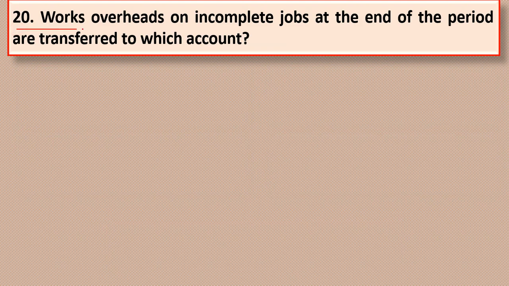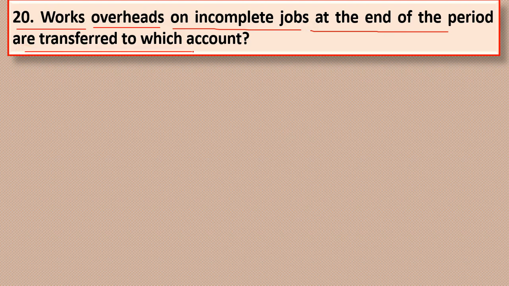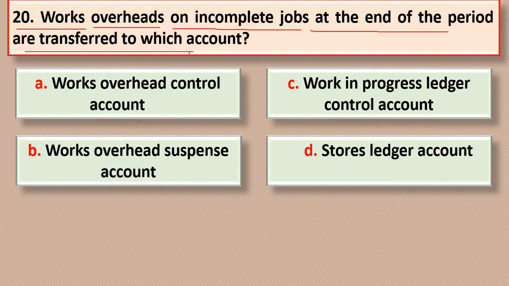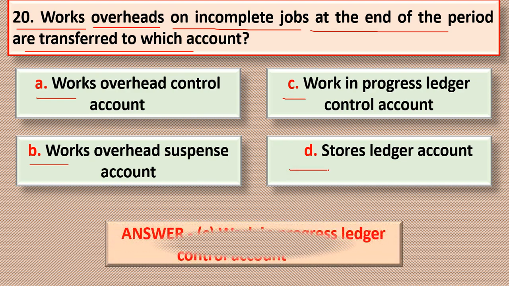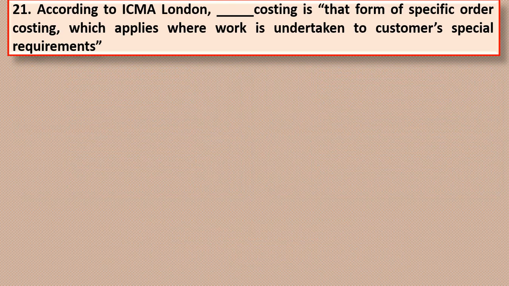Question number 20. Works overhead on incomplete job at the end of the period are transferred to which account? So the options are option A, option B, option C, or option D. The correct answer is option C, work in progress ledger control account. So work overhead on incomplete job at the end of the period are transferred to work in progress ledger control account. Option C is the correct answer.